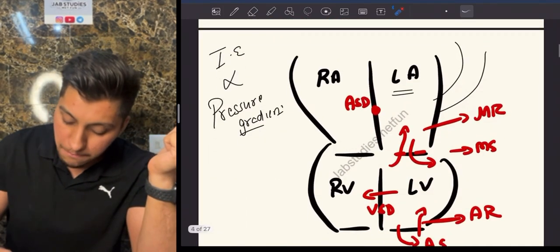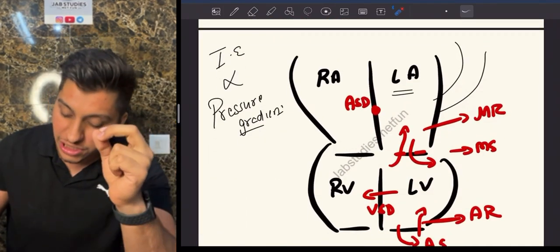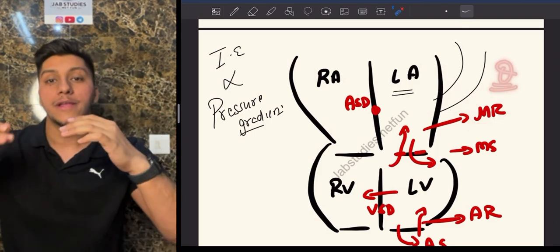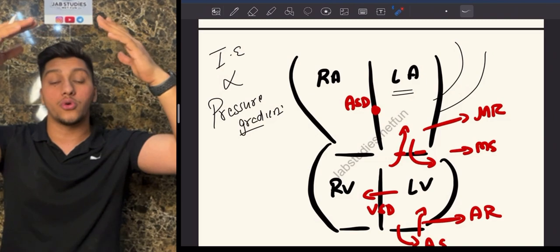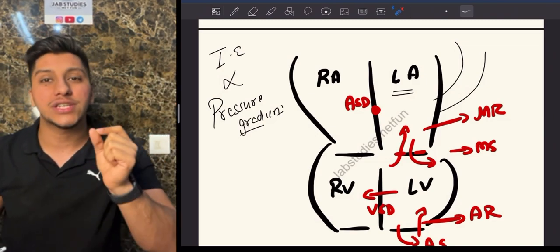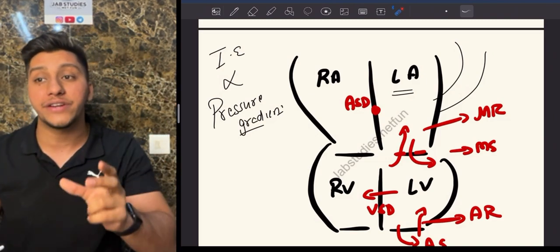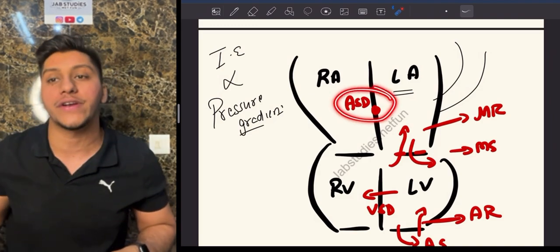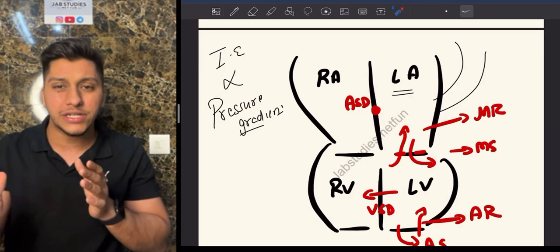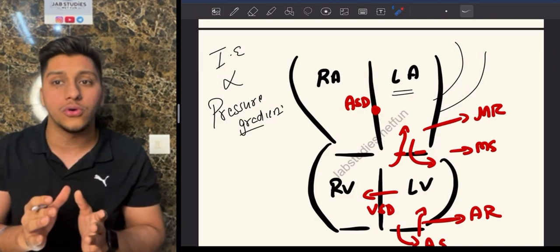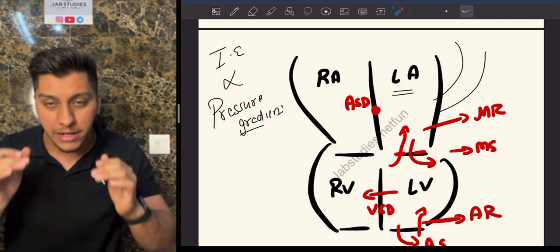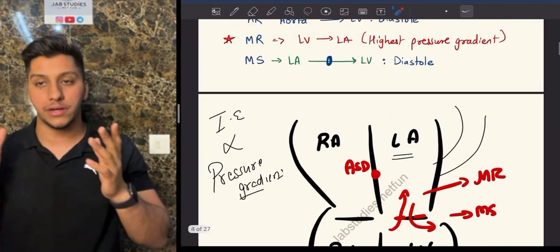If you ask me which is the maximum pressure gradient, conditions like mitral regurgitation have the maximum pressure difference, because the pressure difference from the ventricle to the aorta going up is very high. That is why chances of infective endocarditis in mitral regurgitation are maximum. On the other hand, as I told you, in atrial septal defect, the pressure difference between the two atria is very low. That is why chances of infective endocarditis in atrial septal defect are minimum. I hope you understood this with the diagram.